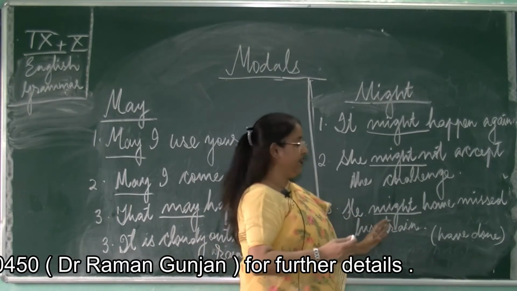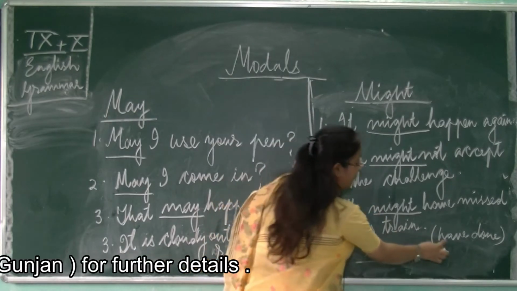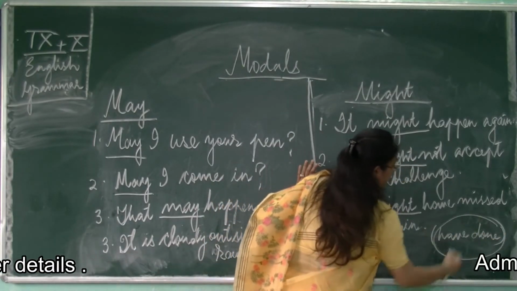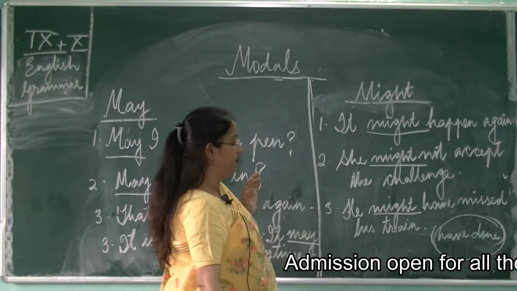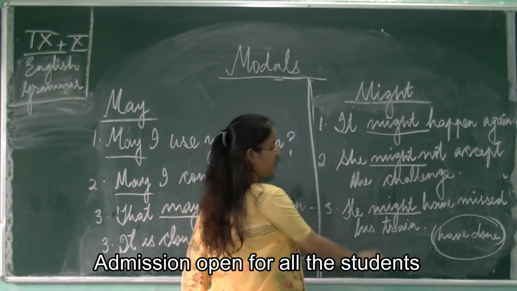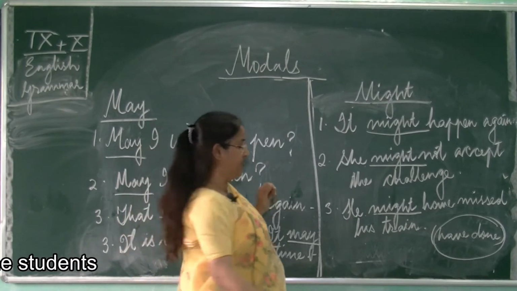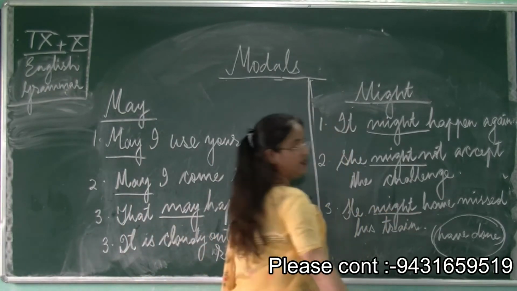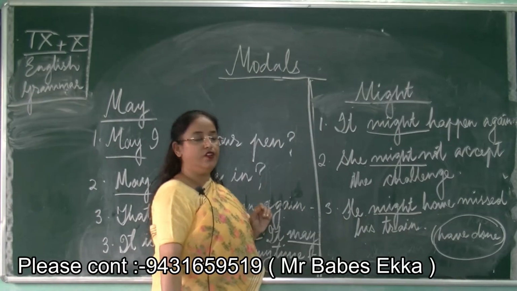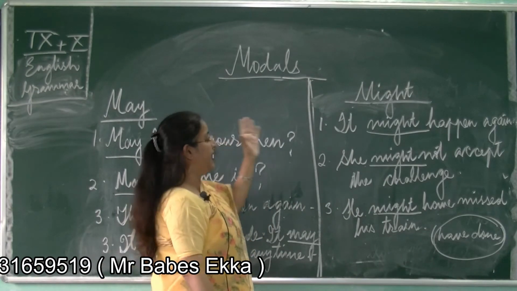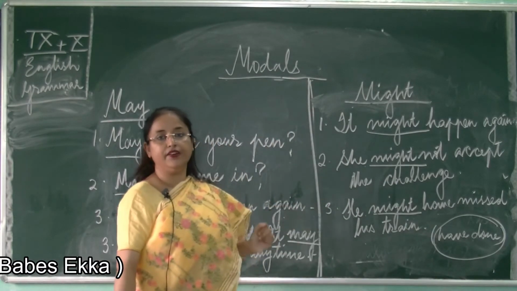Okay. So here what he will do is have done. This particular verb will be followed with might when you are showing some possibility which might have happened. So, he might have missed the train. Understood? So with that we conclude may and might. We'll move to the other modals.